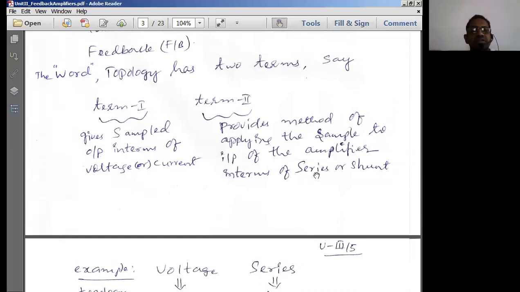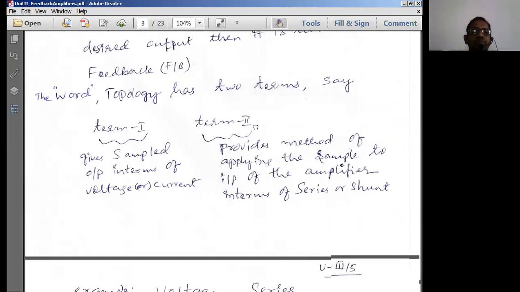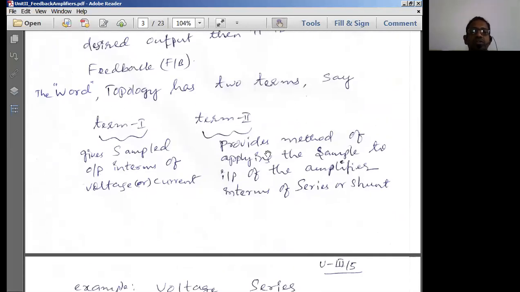Now let us try to understand the topology in a more elaborate manner. The word topology has two terms, as we discussed just now: term 1 and term 2. The first term is going to give the sampled output in terms of either voltage or current. The second term is going to provide a method of applying the sample to the input of the amplifier, in terms of either series or shunt. So that means we can divide it into two terms.